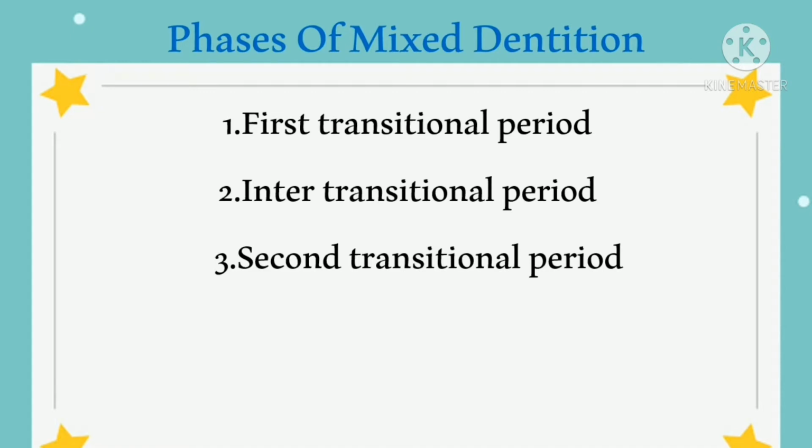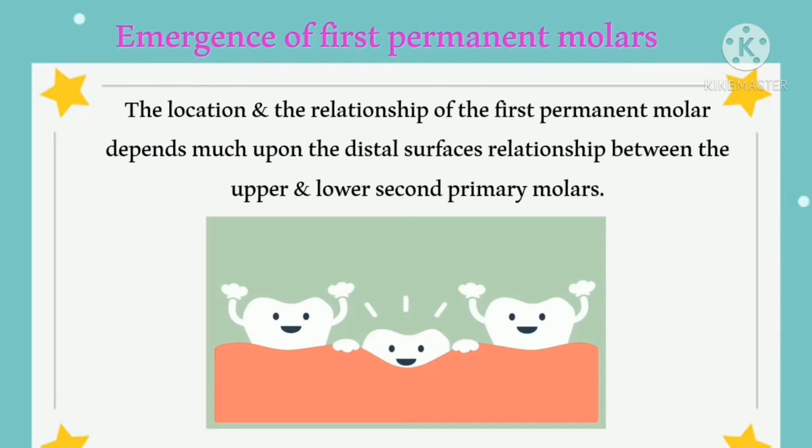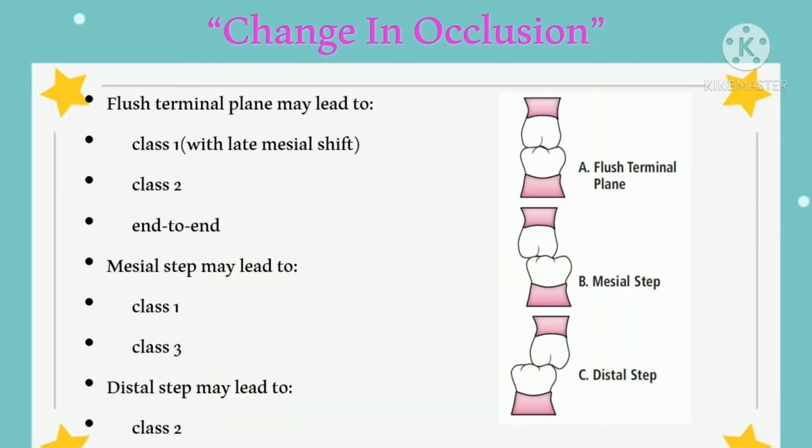There are three phases of mixed dentition: first transitional period, inter-transitional period, and second transitional period. First transitional period. It is characterized by the emergence of the first permanent molar and the exchange of primary incisors with permanent incisors. The location and the relationship of the first permanent molar depends much upon the distal surface relationship between the upper and lower second primary molars. These relationships are of three types.